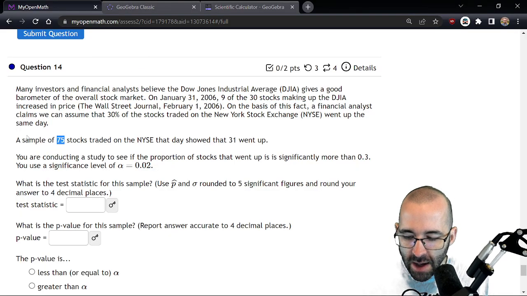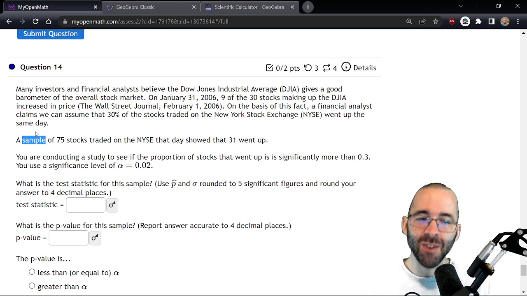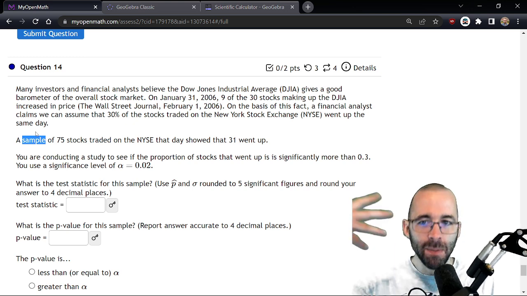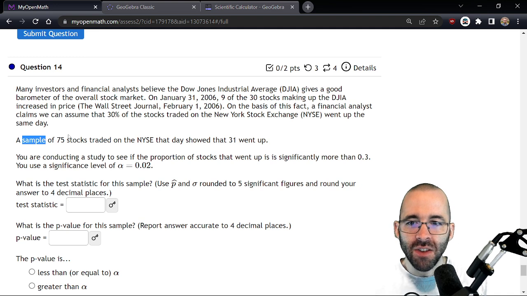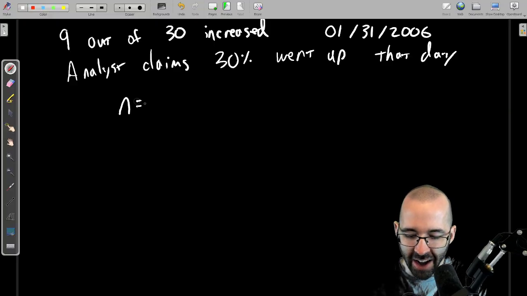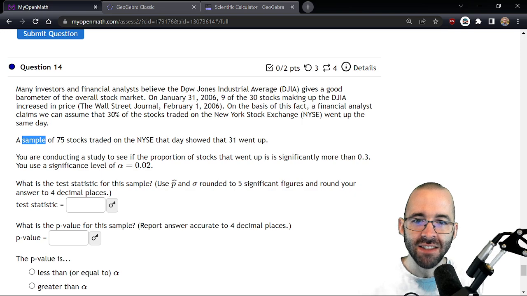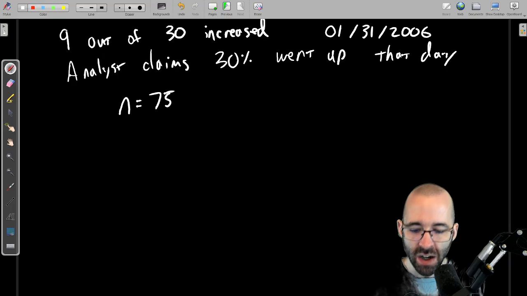And then we took a sample. Ooh, I love seeing this word. This tells me something. A sample. Okay, we're thinking about n's, thinking about p hats. So they made that claim of 30%, but then we took a sample of 75 stocks. Oh yeah, that's an n for sure. Sample of 75 stocks showed that 31 went up.